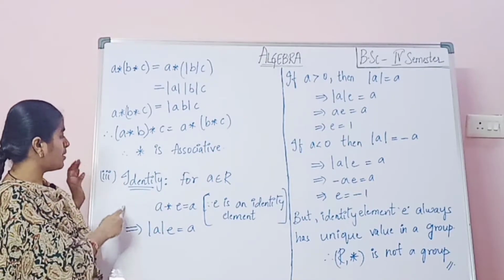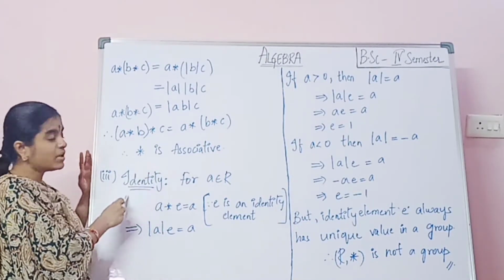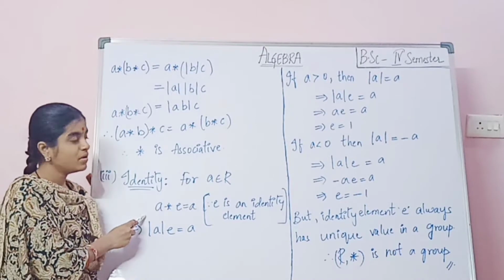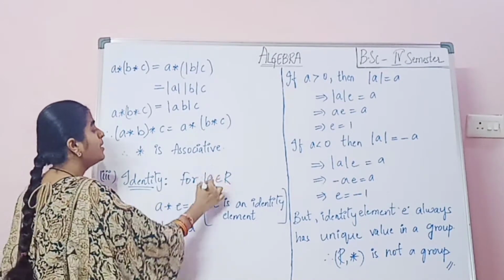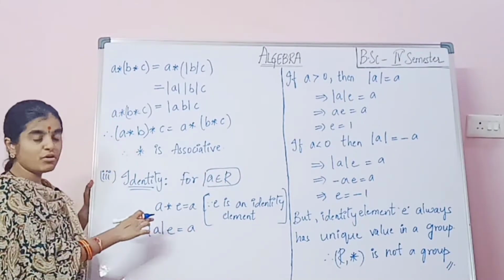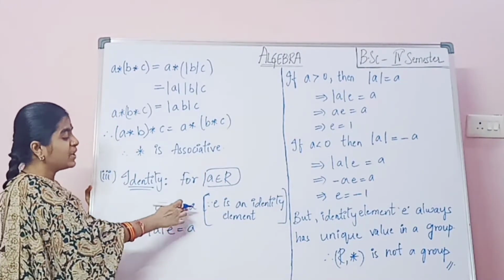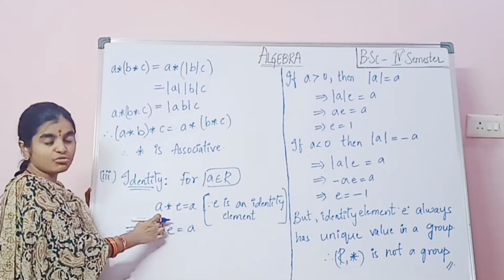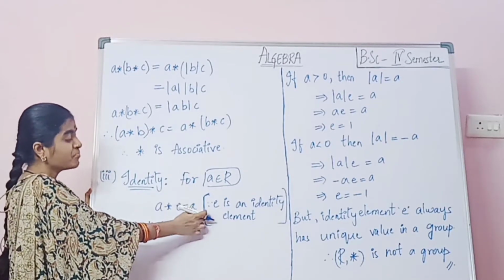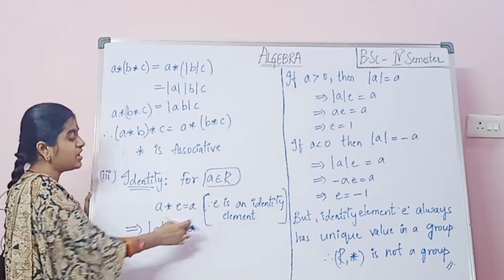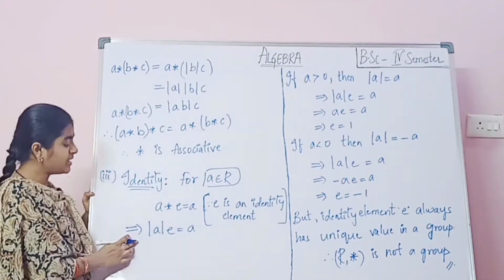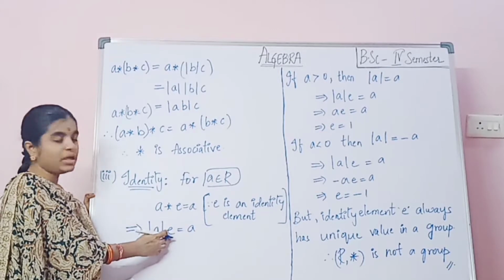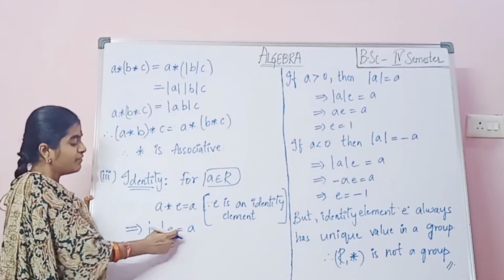Now next, coming to identity. If it is associative, next what do we have to check? Identity. For a belongs to R, what is the property of identity? a star e equals e star a equals a. Since e is the identity element, that implies mod a into e equals a.